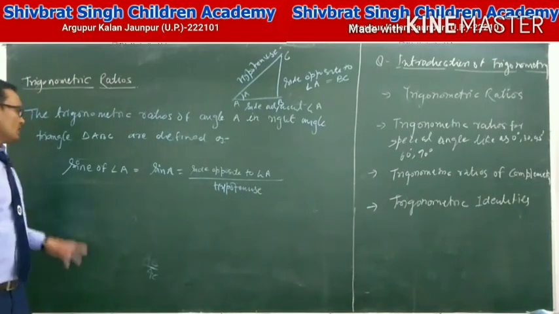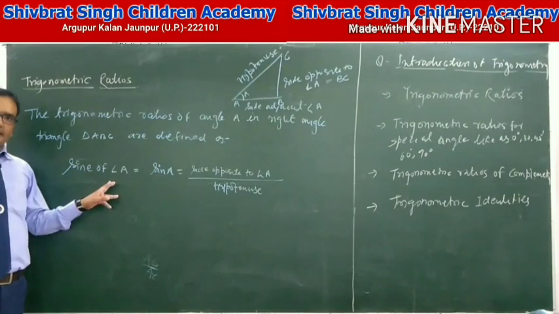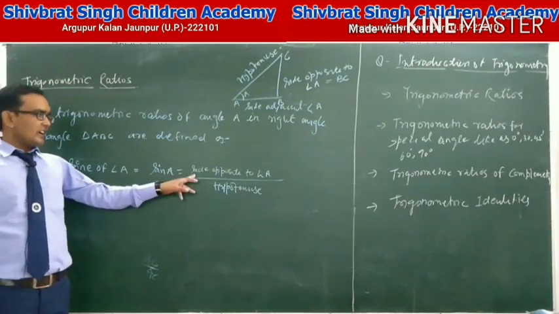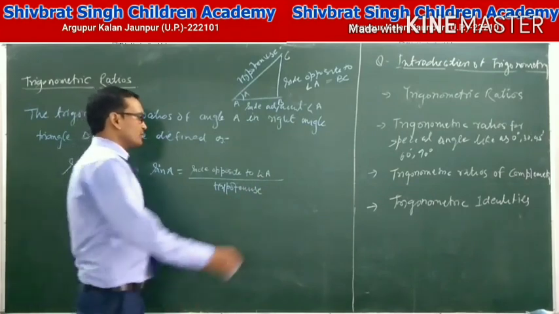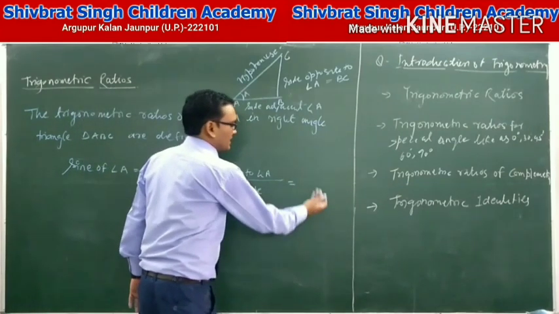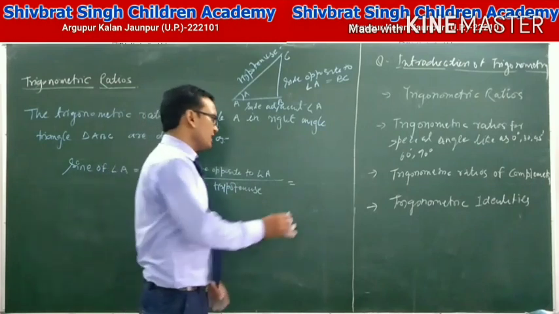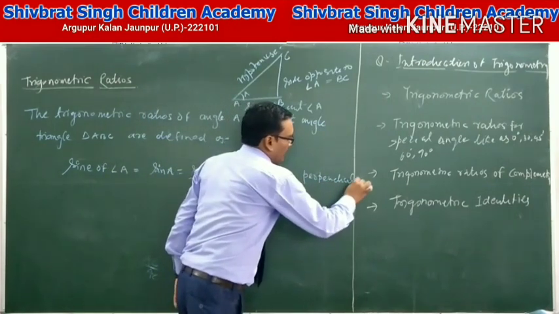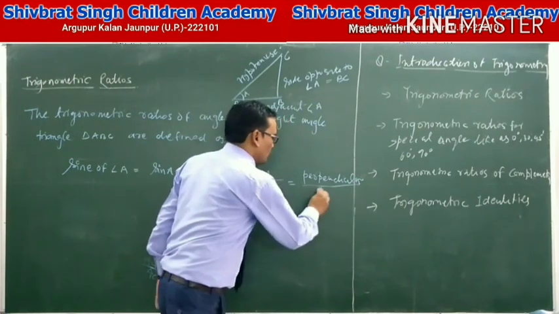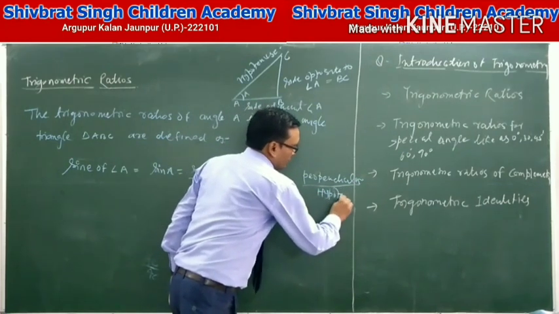That means sine of angle A is defined as the side opposite to angle A upon hypotenuse. This is also written as perpendicular upon hypotenuse.